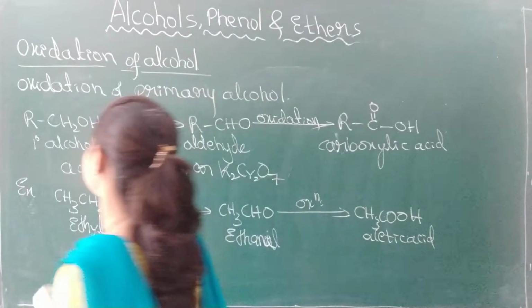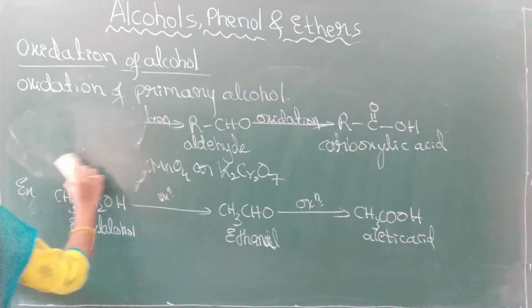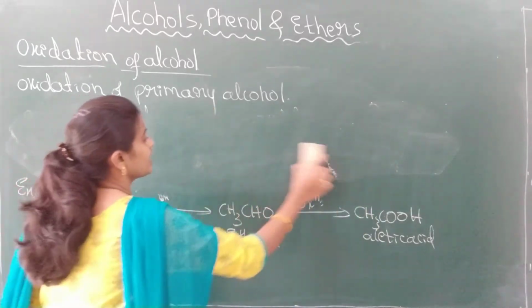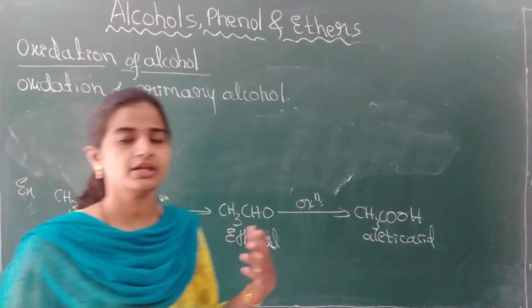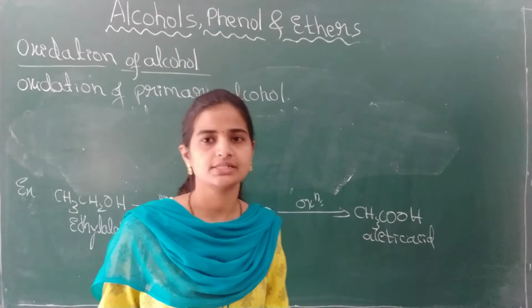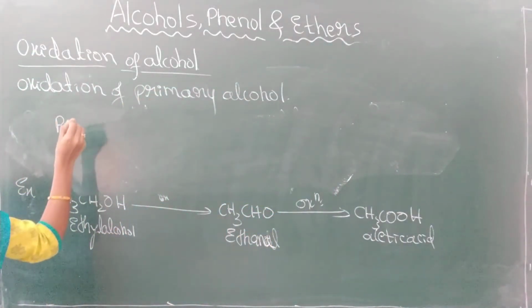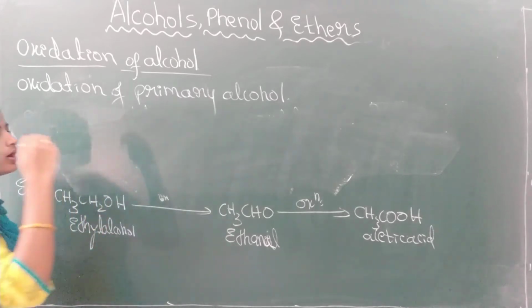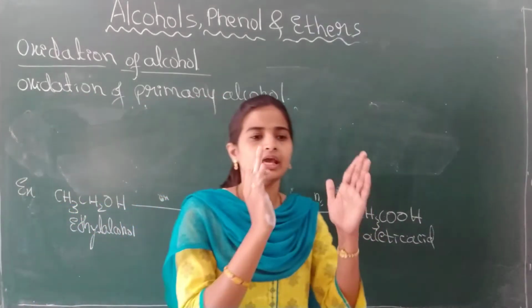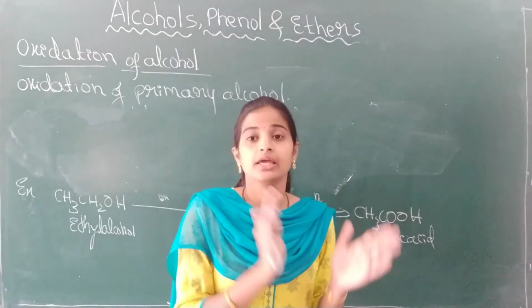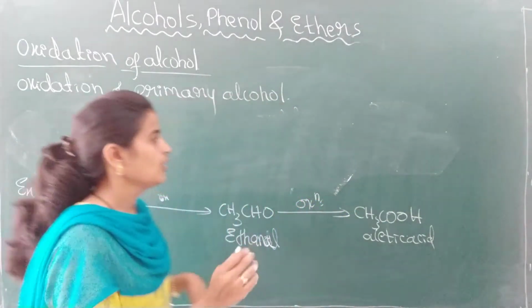Now, if I want the primary alcohol to get oxidized only to aldehyde in a good yield, what should I use?